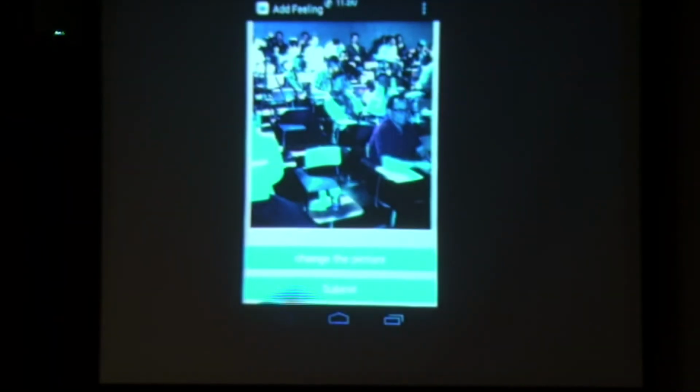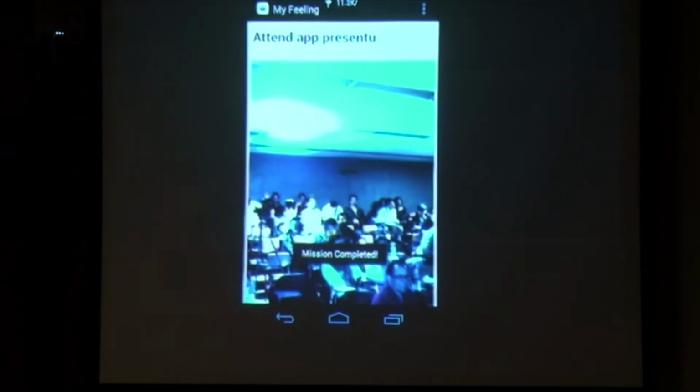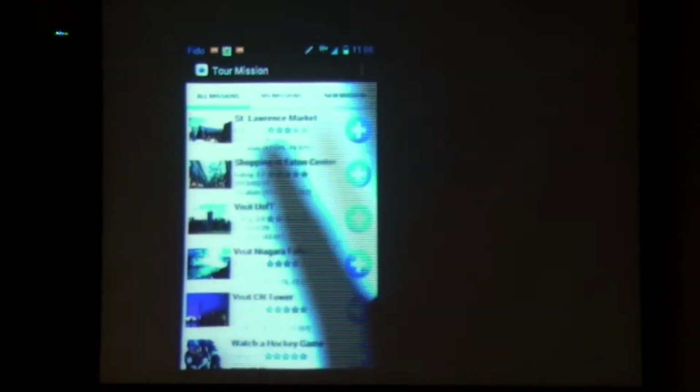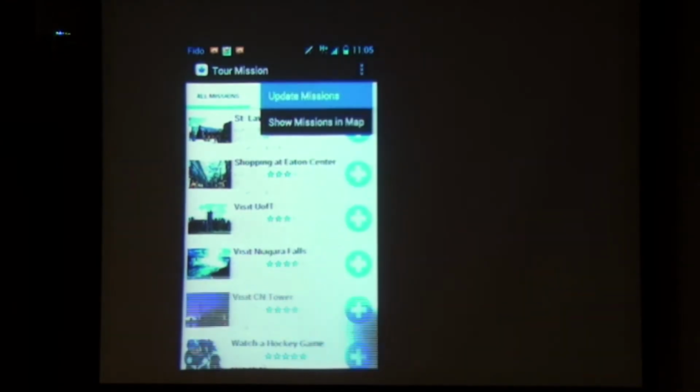I take a picture here and submit it the second time. Okay, fine. And we can also see the feelings of other players. Now I can update it.